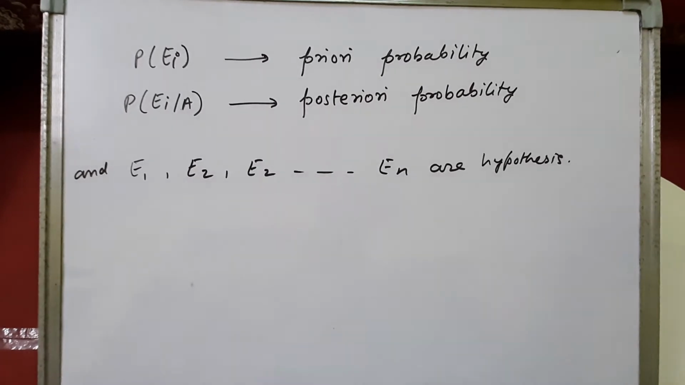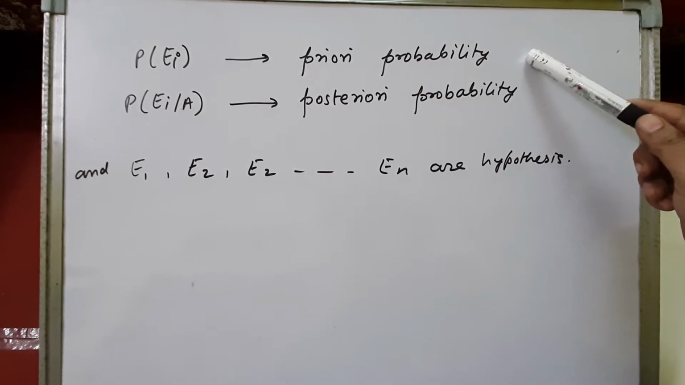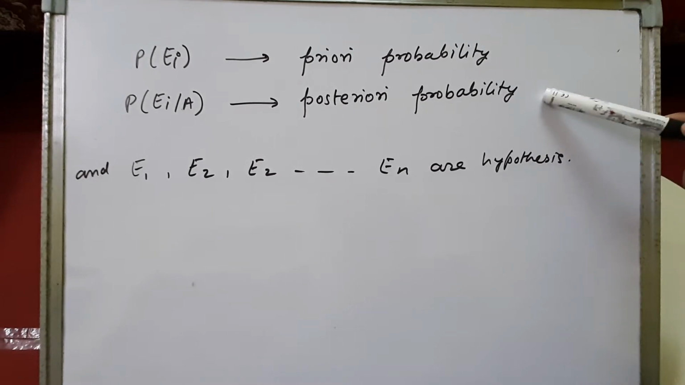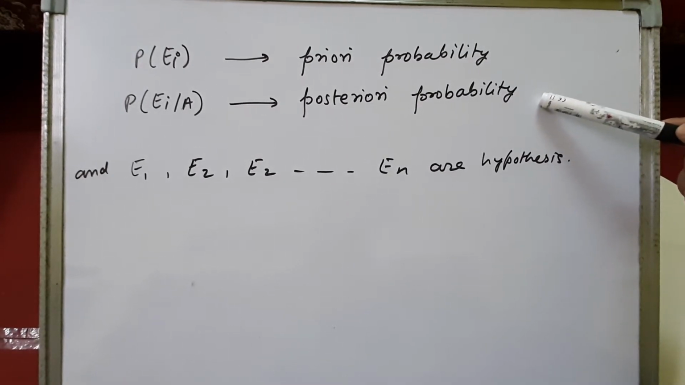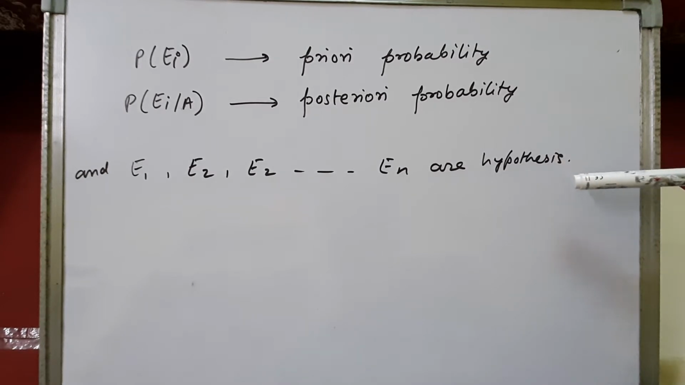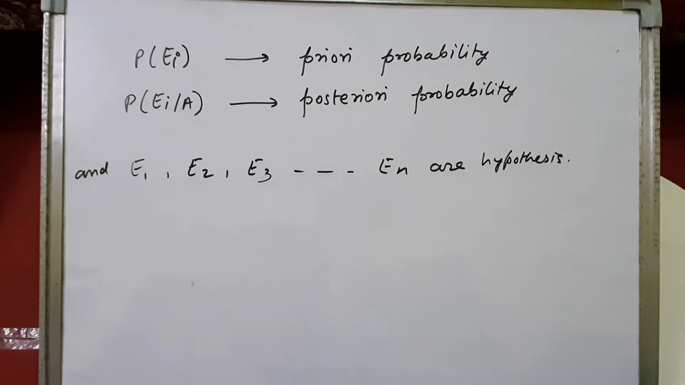There are a few technical terms that we need to understand. If these terms are used, then how are we going to find the probability? Suppose they are asking about the probability of getting event Ei, then it is also called the priori probability. If we are finding the probability of Ei over A, that means A has already occurred and we are finding the happening of Ei, then it will be called the posteriori probability, right? And the events E1, E2, E3 and so on up to En are also called hypotheses. All right.